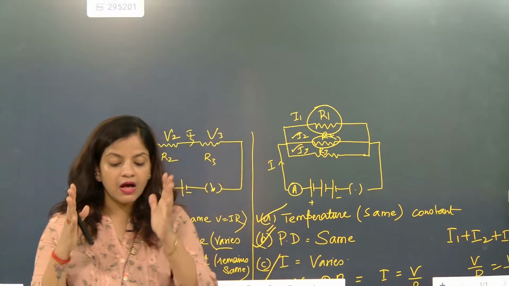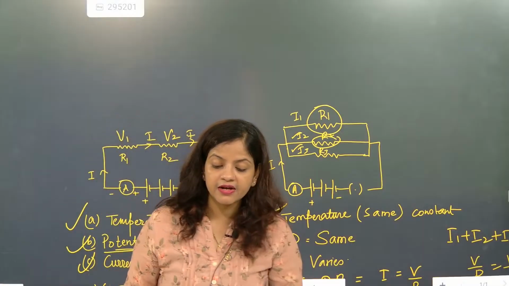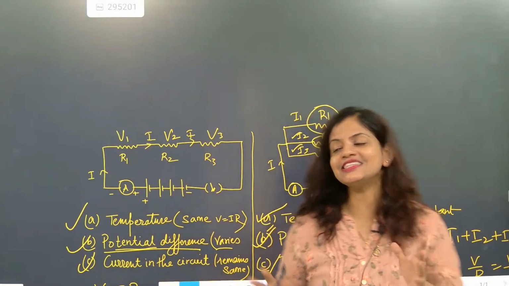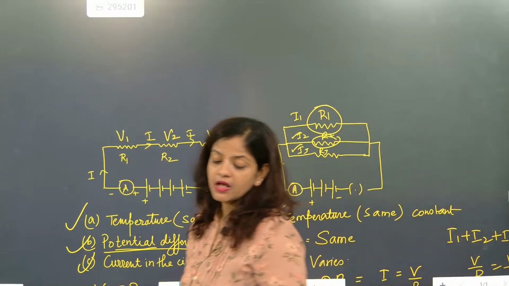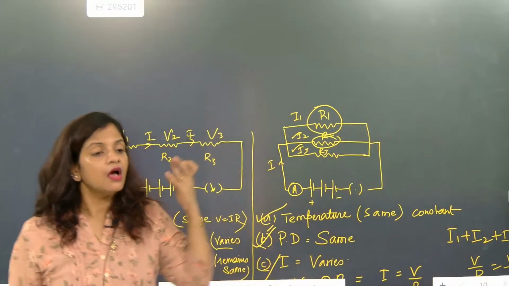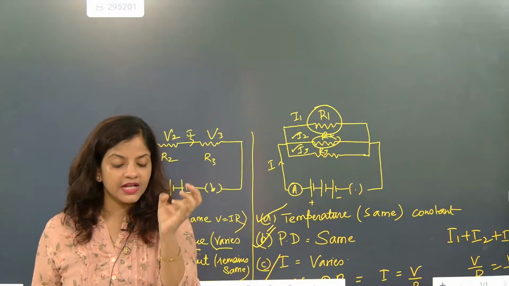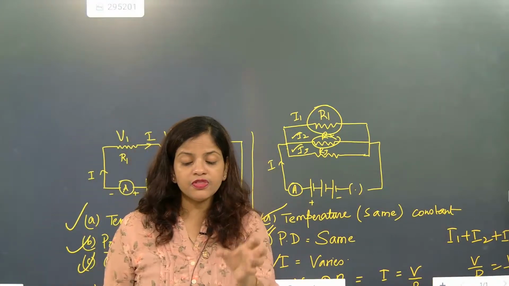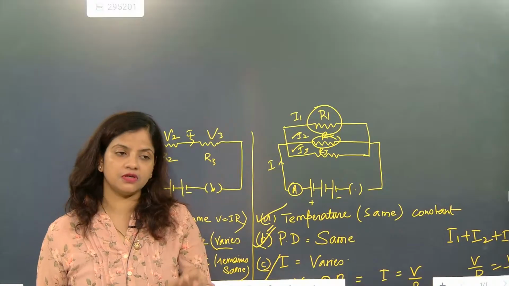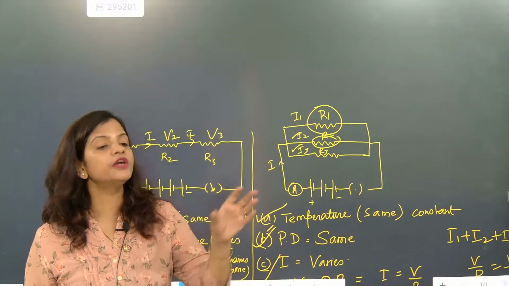The same amount of current is drawn. Remember my words, the same amount of current is drawn. So what will happen if more bulbs are connected in the same series? The glow of the bulb will become less. Understood? The glowing of the bulb will be exactly what? It will be reduced. The correct word is reduced.